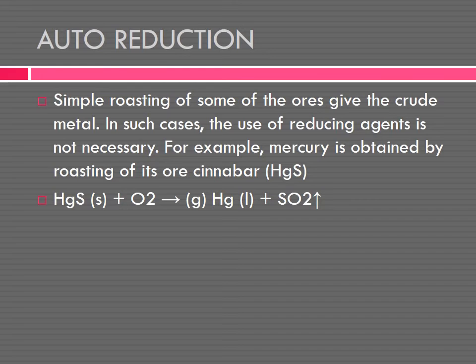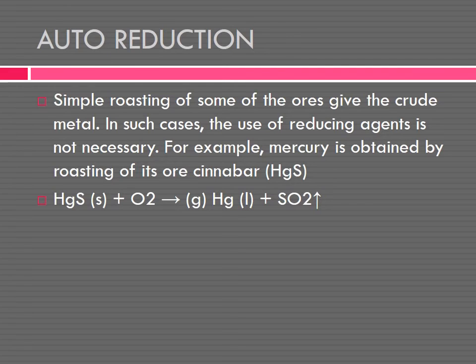This is the auto reduction. The roasting process is carried out here because sulfide ore is present. Do you understand, children? Yes. These are the extraction of crude metal. Let me tell what is extraction of crude metal. Extraction of crude metal is removing the oxides and getting a pure metal.